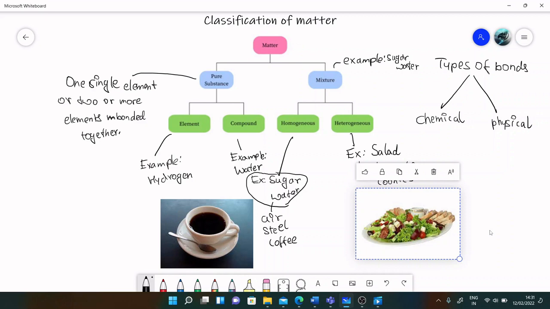This is all for this video. In this video, we learned how matter can be classified based on their composition.